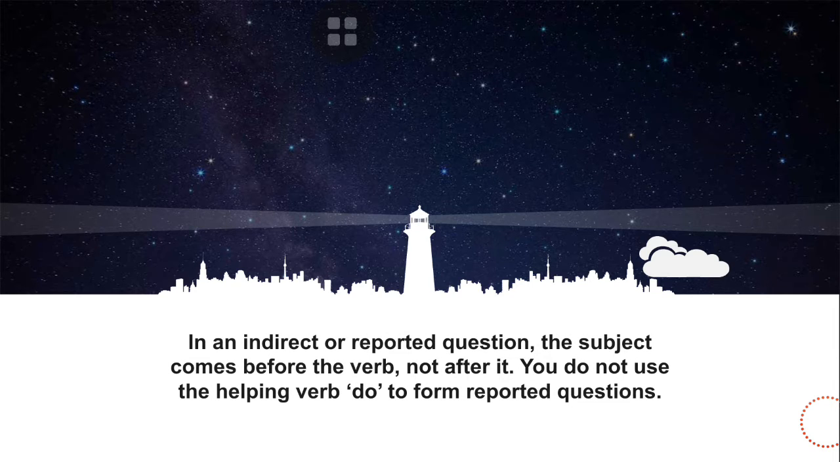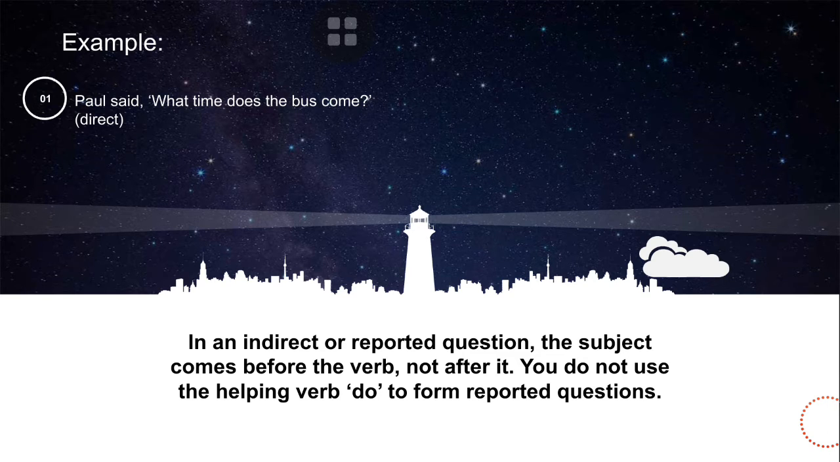In indirect or reported questions, the subject comes before the verb. So, no inversion after it. You do not use the helping verb do to form a reported question. And I will give you examples. Example number 1: Paul said, "What time does the bus come?" This is direct. And example number 2: Paul asked what time the bus came.